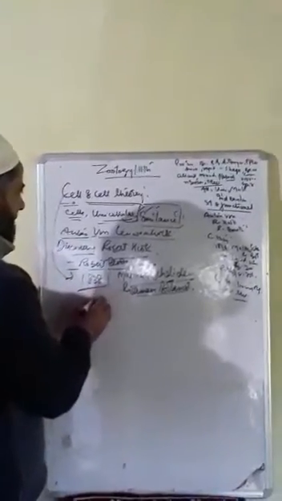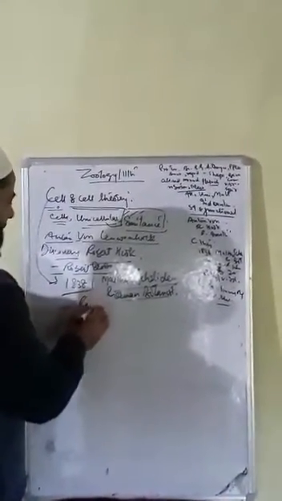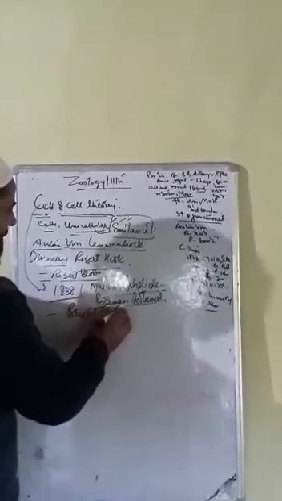Likewise, during the same time, a British zoologist, Theodor Schwann, said that all the animals are made up of cells. Then both of them formed the cell theory. They proposed the cell theory and said that all the living organisms are made up of cells and cell products. But they failed to explain the division of the cells, how the cells are formed, how the cells arise.